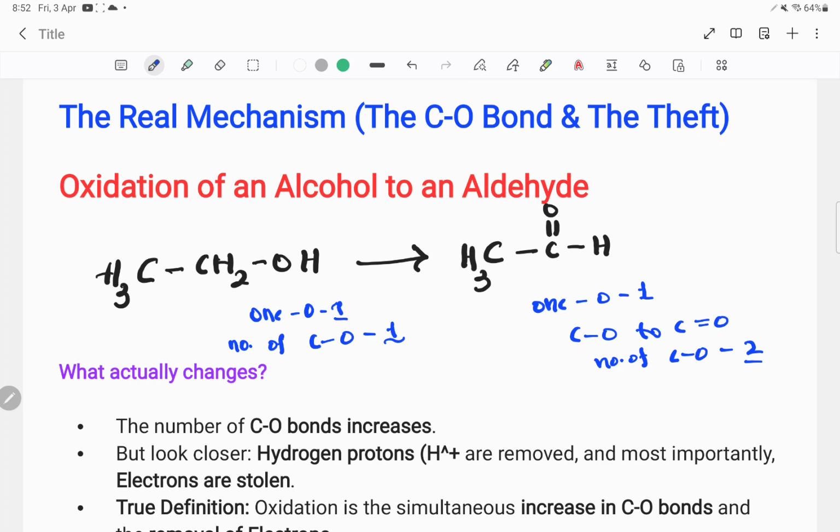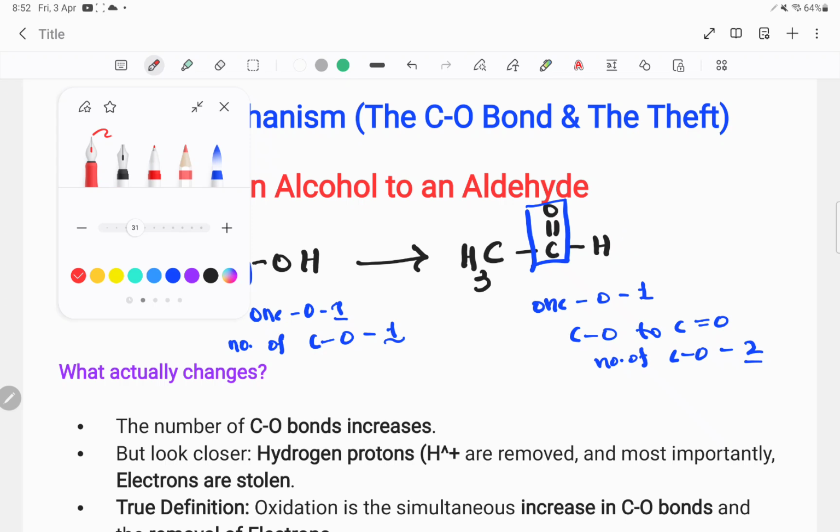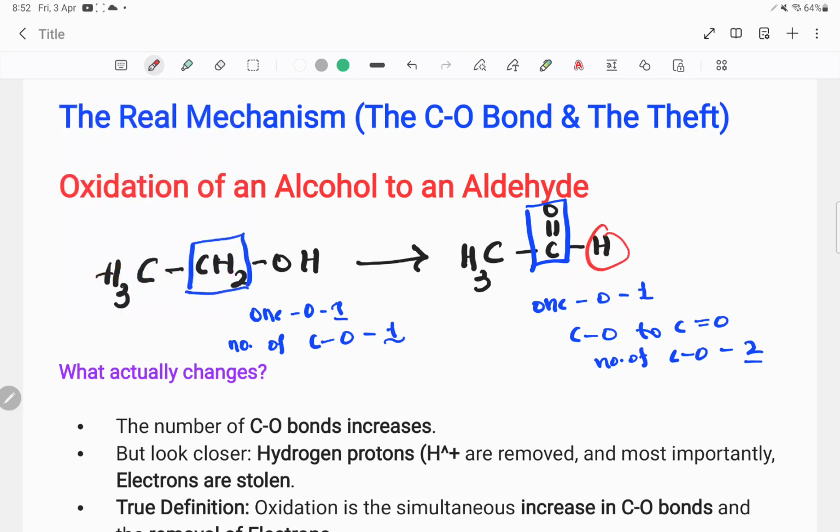Then what about hydrogen? Here this is our reactive site. This carbon before the reaction has 2 hydrogens, but after the reaction how many hydrogens does it have? Only 1. So not only are the C-O bonds increased, but the number of hydrogens has also decreased.